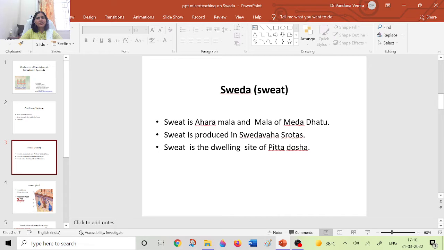Sweat is the ashray for Pitta, and since sweat is produced in skin, here we will talk specifically about Ranjaka Pitta. Ranjaka Pitta is responsible for Ushma of the body, that is temperature regulation also. It is mentioned by Acharya Sushruta.